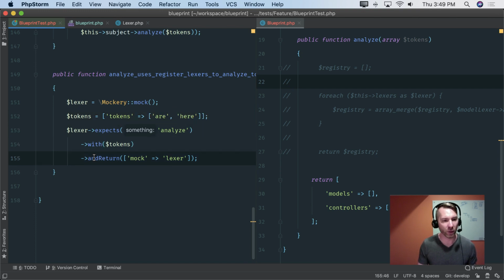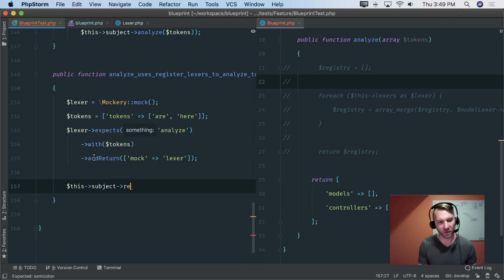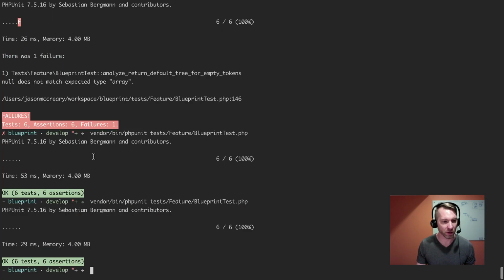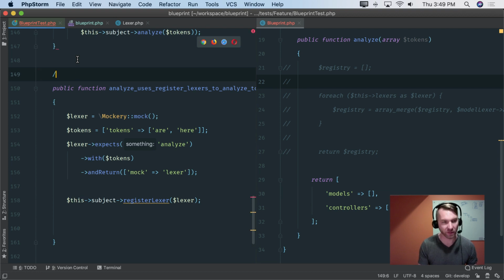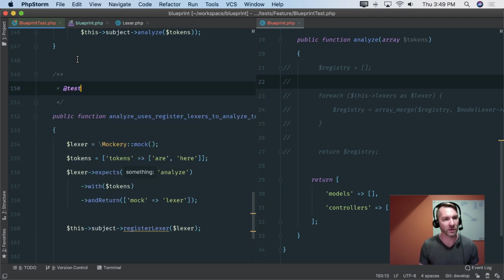And then now I'm going to call this subject add Lexer. Or I don't like add. Let's do register Lexer. All right. And let's send it the Lexer. And then, well, you know what? This is enough to fail. So let's be good here. Oh, I forgot to wrap this in a little test annotation. Test. There we go. Okay, so no register Lexer.